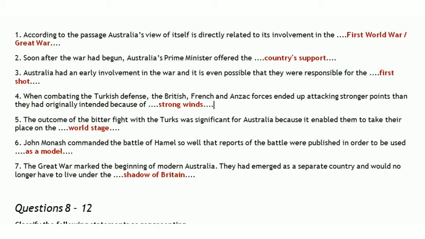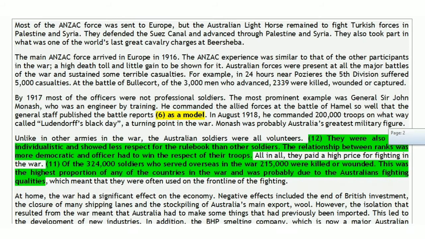The answer is first shot. After the beginning of the war, the first shot could have been from Australia to the enemy. So this is what they were responsible for. It is just a possibility. So let's see where it is written.